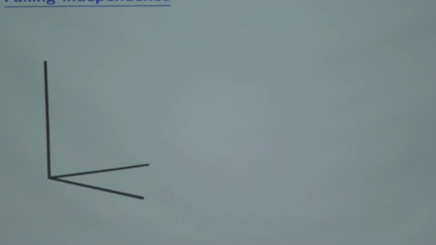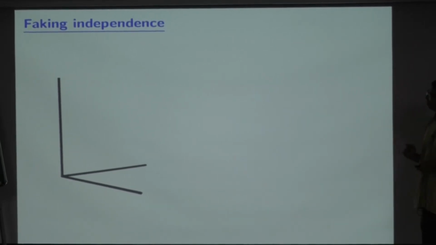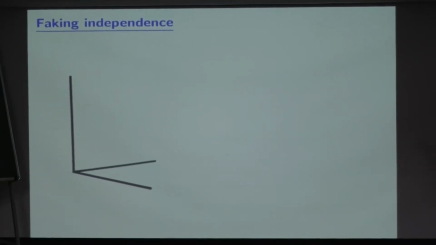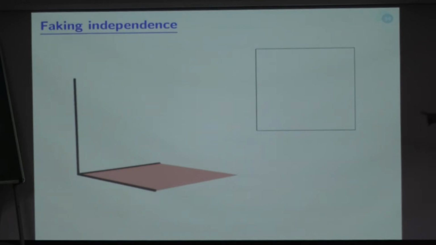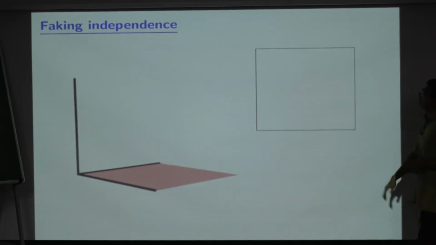Now let us understand this again using a 3D picture. So how I am faking independence. So this is our 3D space. I am going to plot the CDFs on the x-axis, y-axis, z-axis. This is the unit square where the drama is going to take place, and this is the thing that you are just now seeing. So that's the unit square.